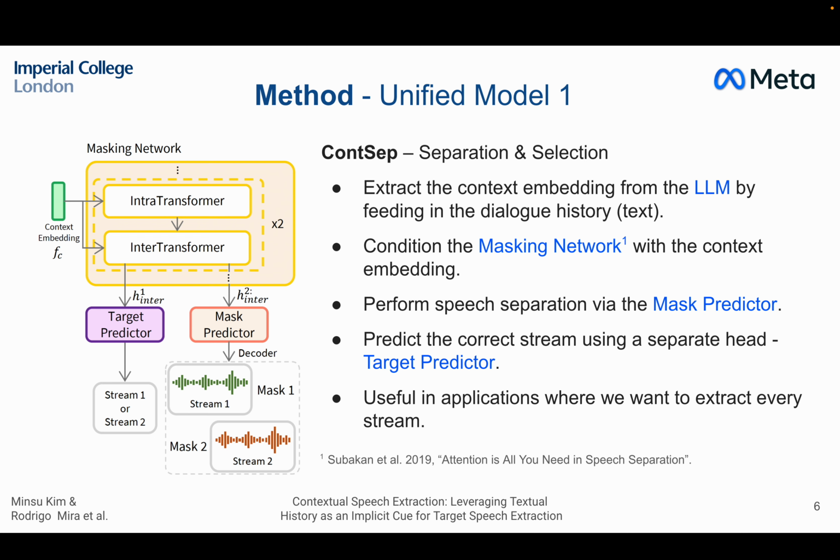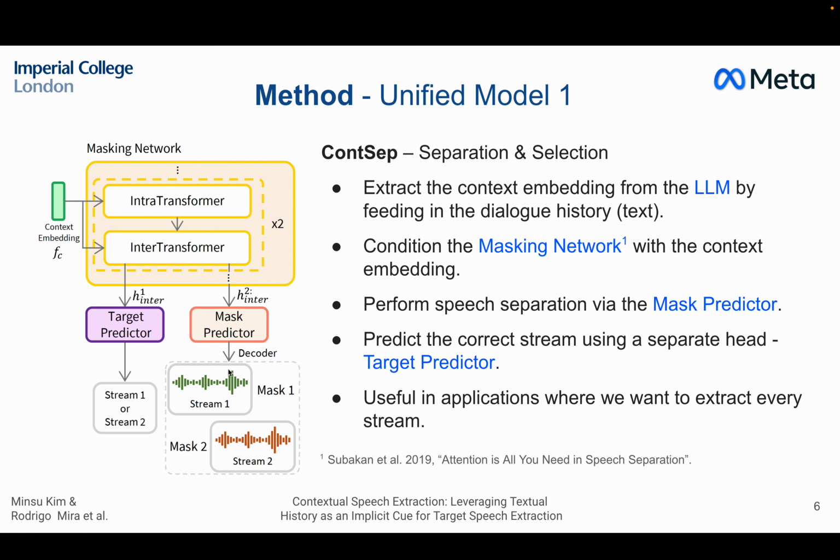The first one that we presented was Contextual Separator. Basically what we do is we take the masking network from Sepformer. This receives the mixture of audios, which is omitted here. And we feed it the context embedding. The context embedding is extracted by feeding the context into an LLM and taking the last hidden state. This is concatenated in the attention mechanisms naively in both of these layers. And then we have the usual mask predictor, where we predict mask 1 and mask 2 for the separated streams. But also we have this new target predictor, which predicts basically 0 or 1 to say whether the target stream should be stream 1 or stream 2.